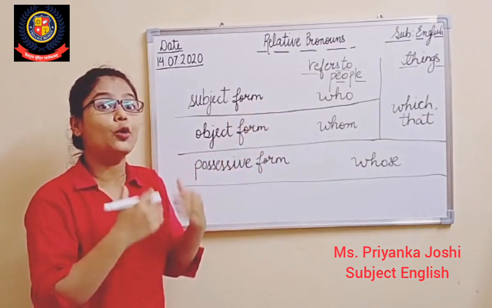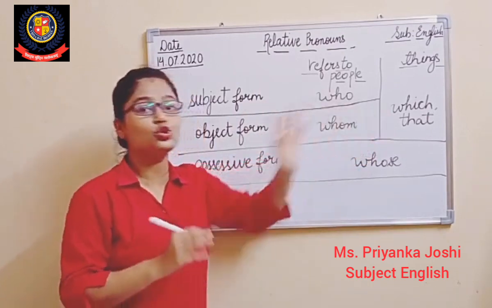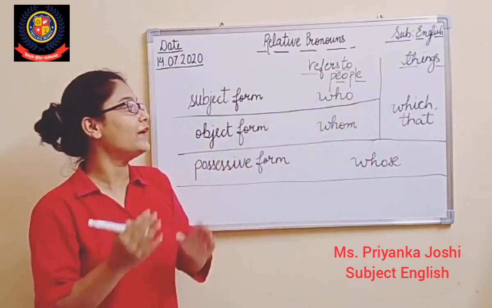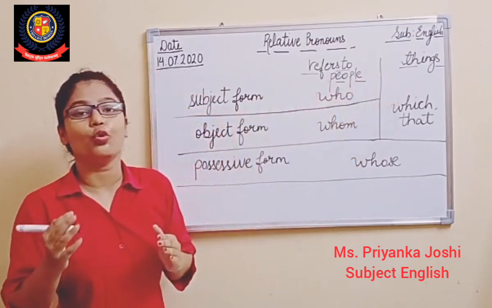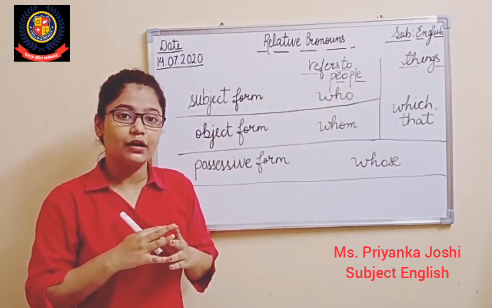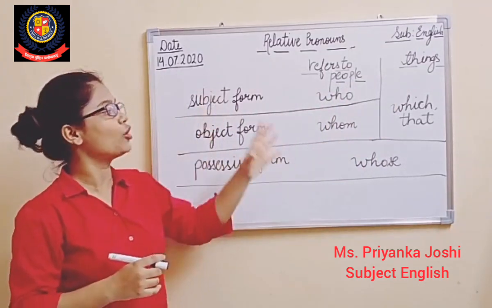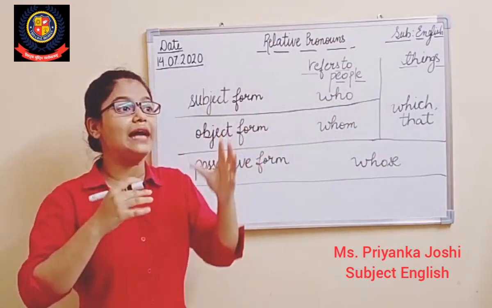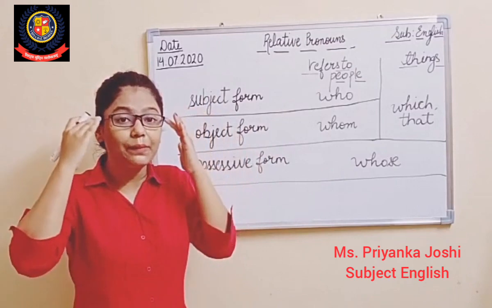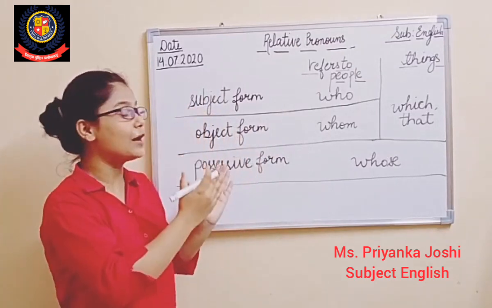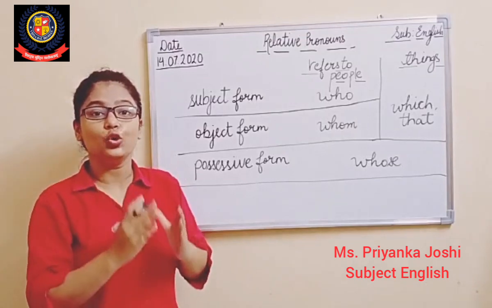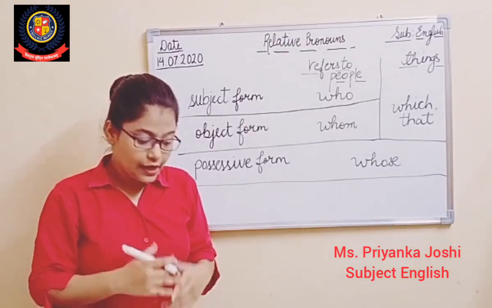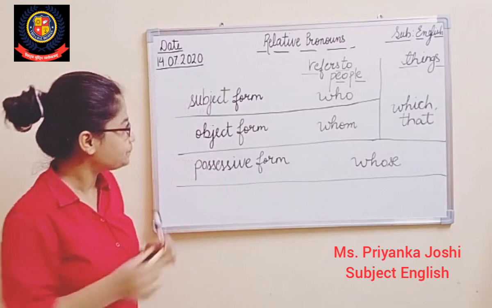When we are talking about people, we will not make use of which or that. And when we are talking about things, we will not make use of who or whom. Is it clear? So we have to keep in mind that whenever we use relative pronouns, we use them correctly, right? Now we will move forward.